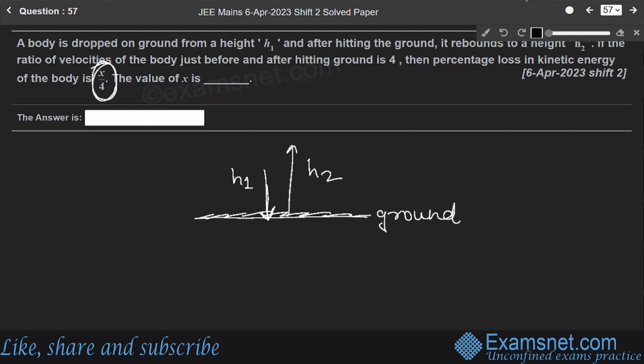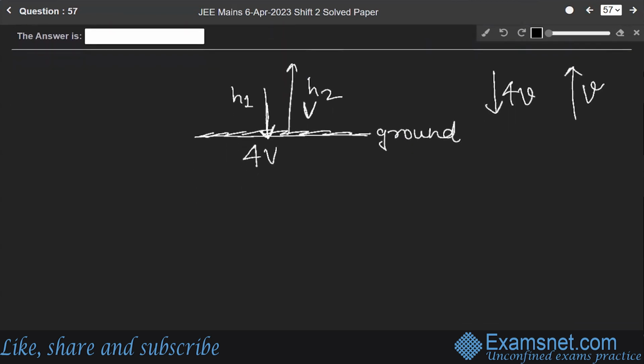So it is hitting with a velocity of 4v and after it gets v. Okay. When it hits the ground, it is of velocity 4v and after hitting it is going back with the velocity of v. We have to find the percentage loss in the kinetic energy of the body, which is x by 4. We have to find this value of x. Okay. So as we know, the kinetic energy is equal to half mv square.